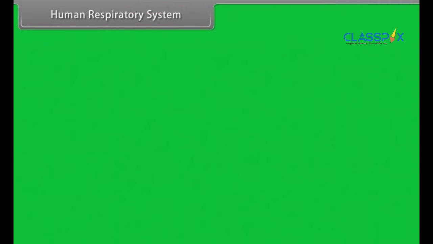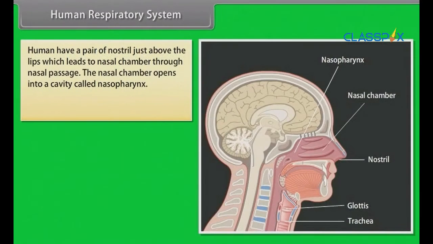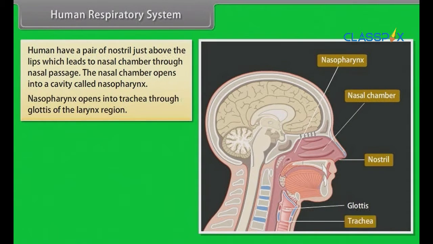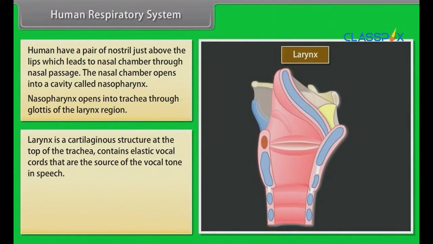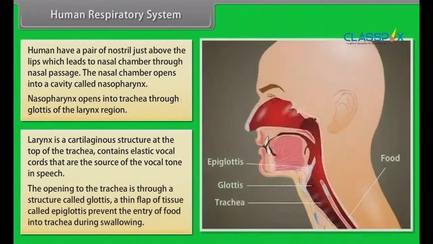Human respiratory system. Humans have a pair of nostrils just above the lips which leads to nasal chamber through nasal passage. The nasal chamber opens into a cavity called nasopharynx. Nasopharynx opens into trachea through glottis of the larynx region. Larynx is a cartilaginous structure. At the top of the trachea contains elastic vocal cords that are the source of the vocal tone in speech. The opening to the trachea is through a structure called glottis.